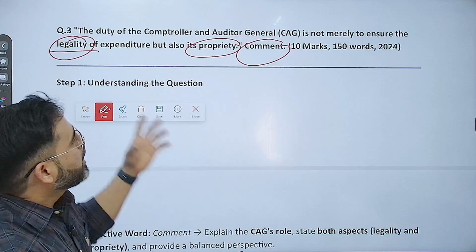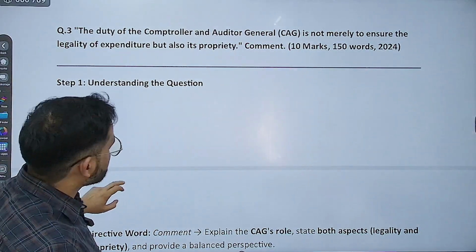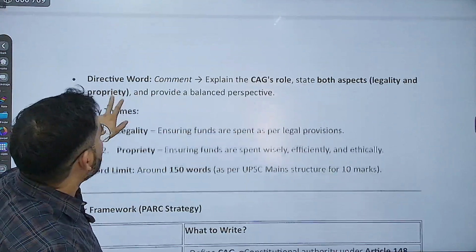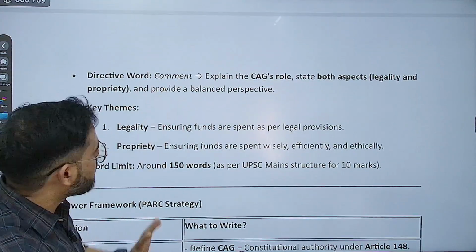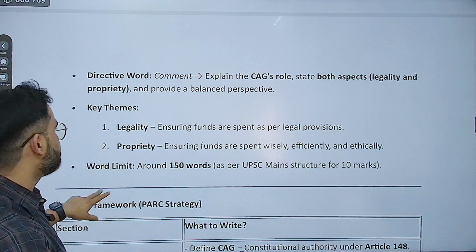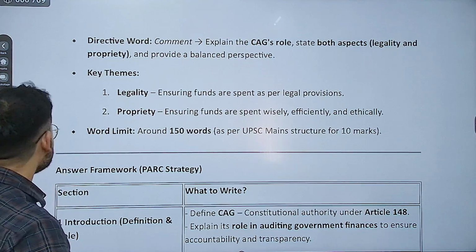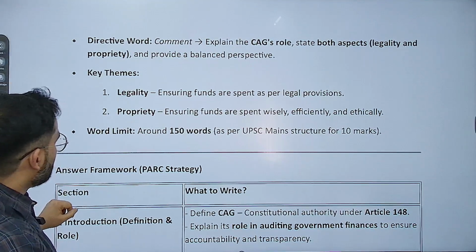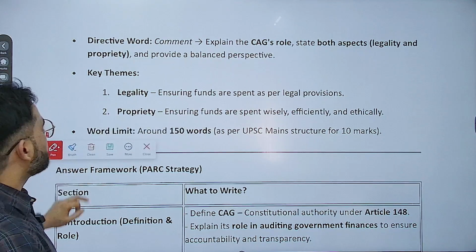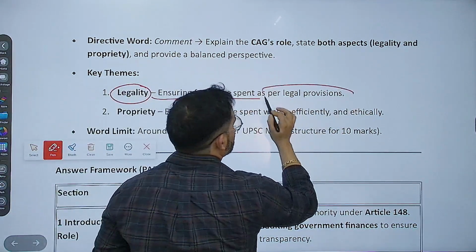ये क्वेश्चन है and the question is comment. So first you have to learn what the directive word comment means. Comment means explain the CAG's role, state both aspects and provide a balanced perspective. So यहाँ पे 2 थीम हैं, एक लीगलिटी, एक प्रोप्राइटी, correct. Legality means ensuring that funds are spent as per the legal provisions.